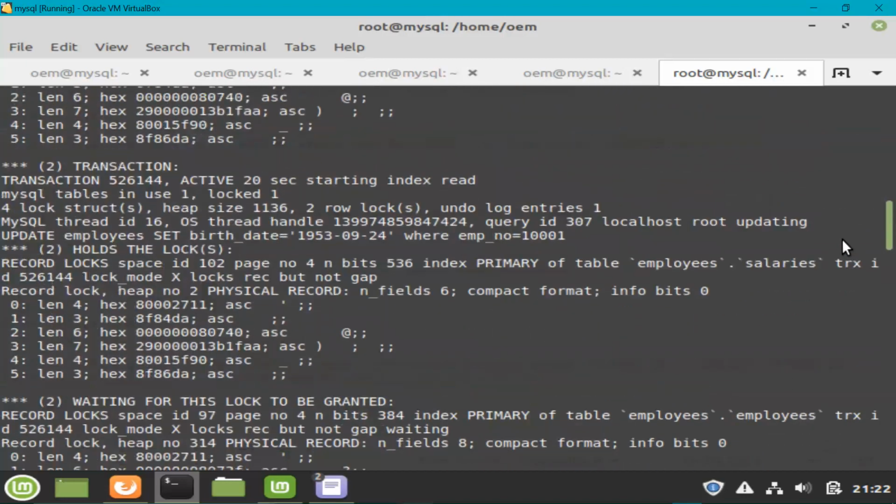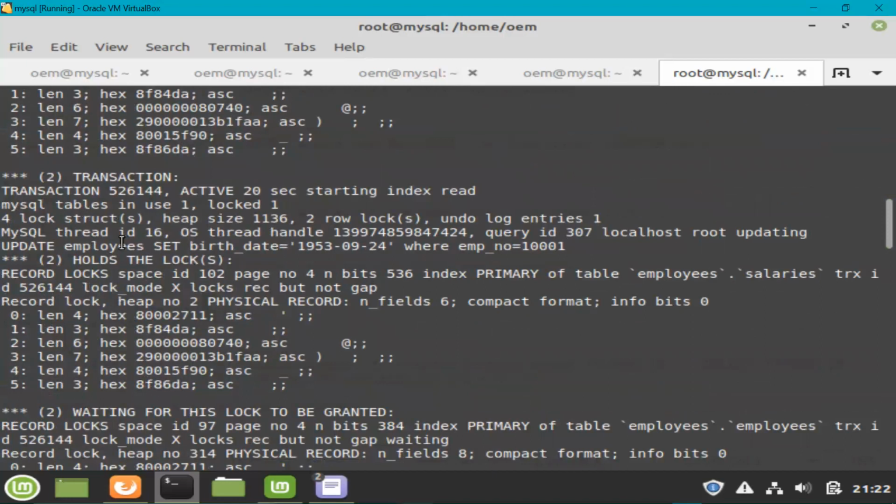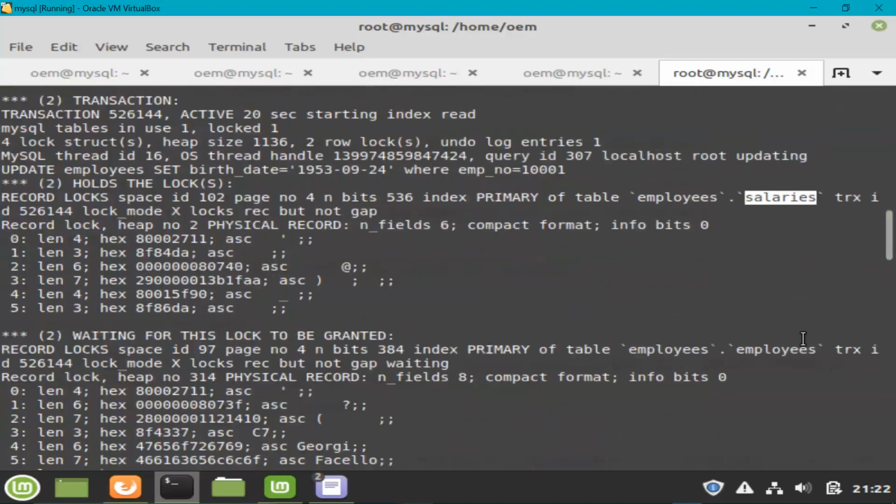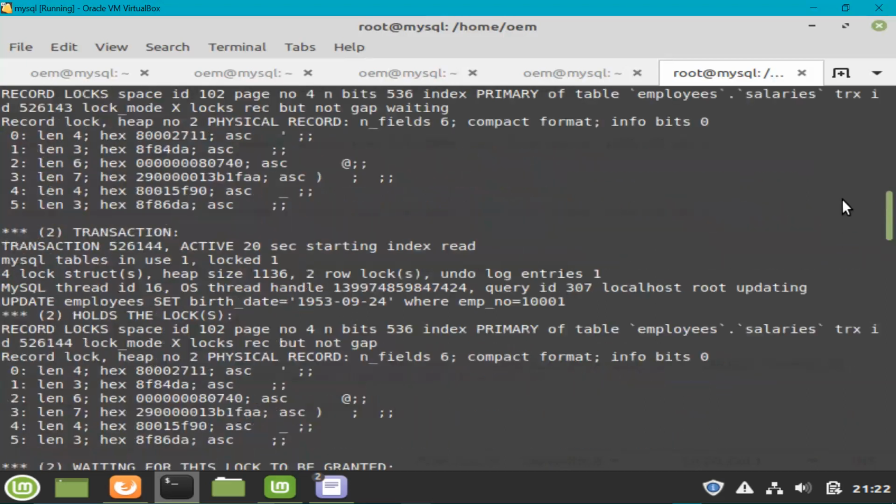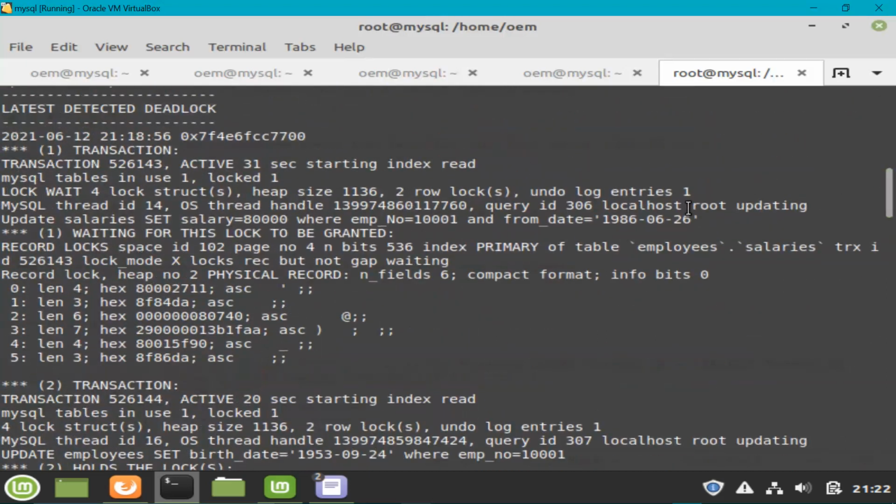But if you come down here, this one was asking for the lock on the employees table, and it already had the lock on the salaries table. You can understand that it wants the lock on the employees table because it is running an update on the employees table. But for what did it acquire the lock on the salaries table? If this lock was not available for this transaction, then transaction 1 must have acquired the lock on the employees table.